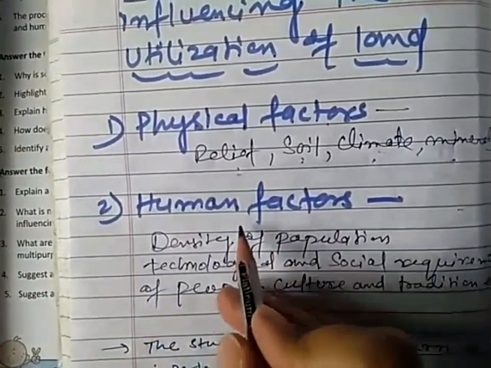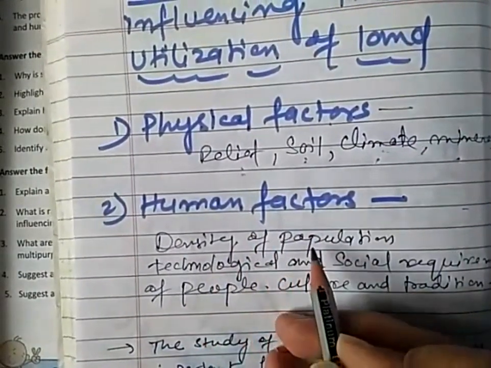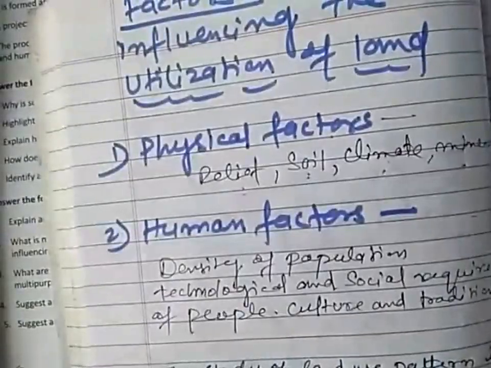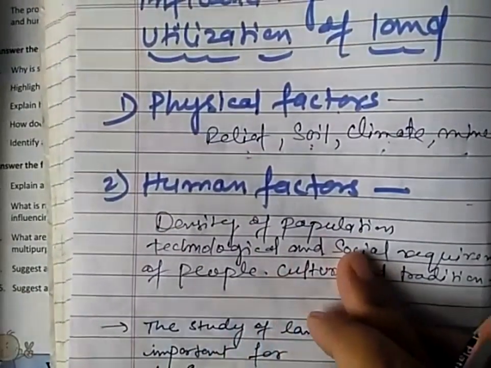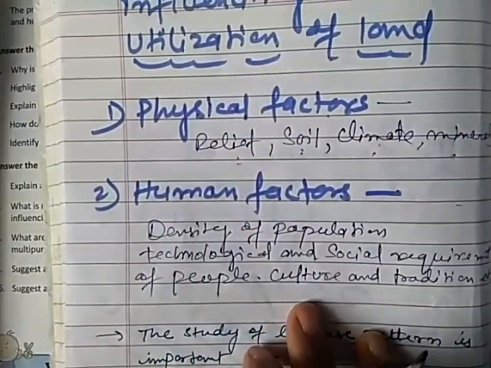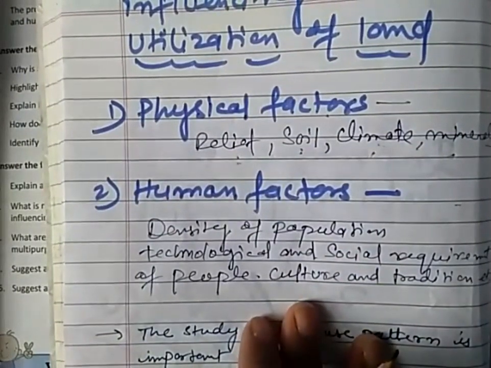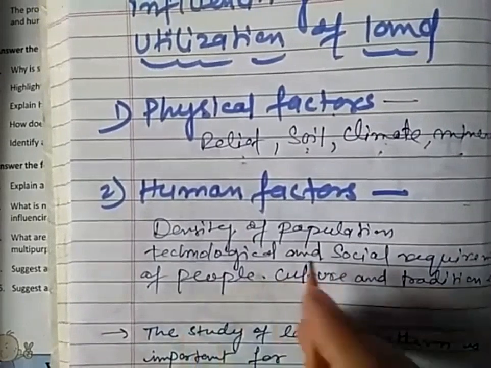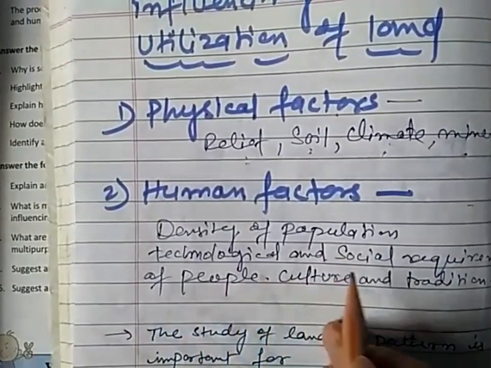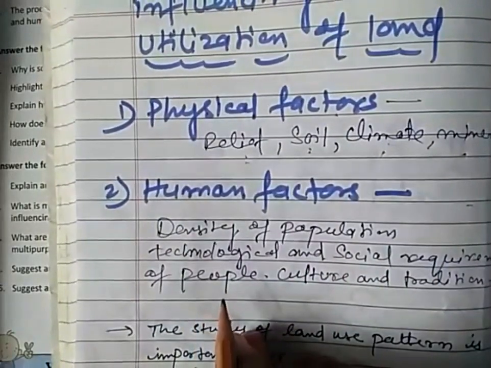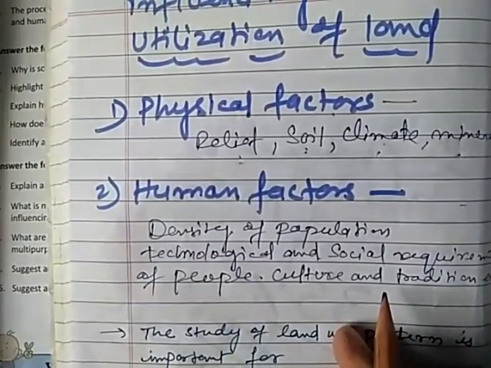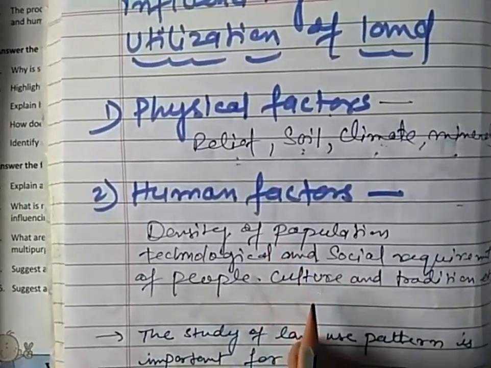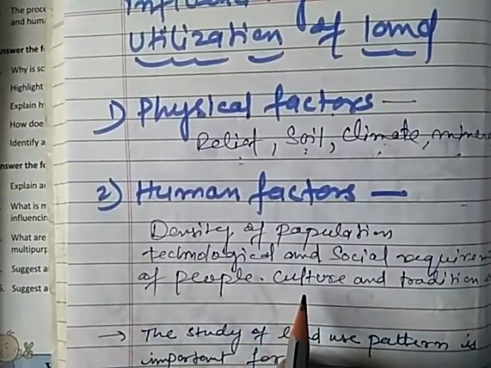The next is human factors like density of the population. If the density of population is high in the area, then more and more area will be required for making residences, for providing infrastructure. So density of population, technological and social requirement of the people and their culture and tradition are the human factors which influence the utilization of land.